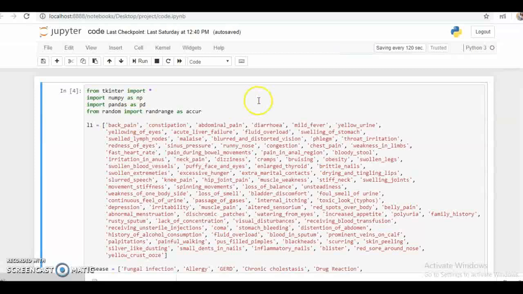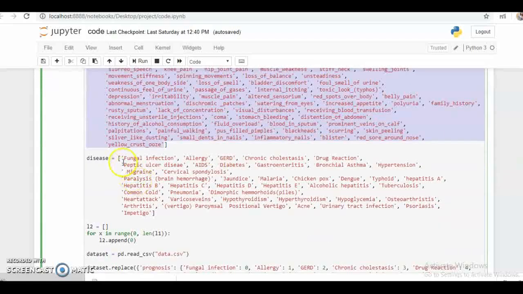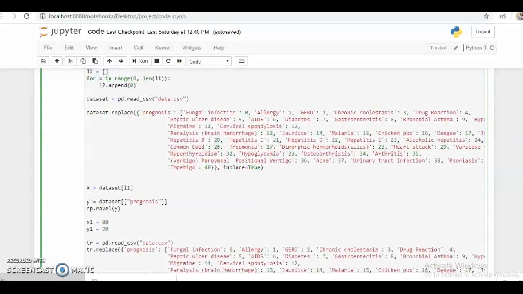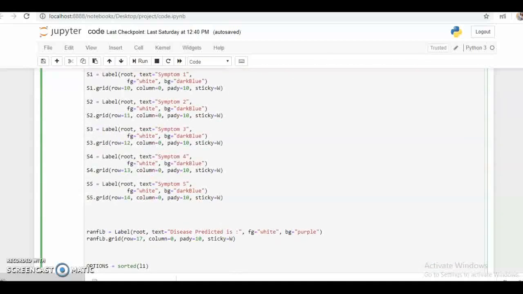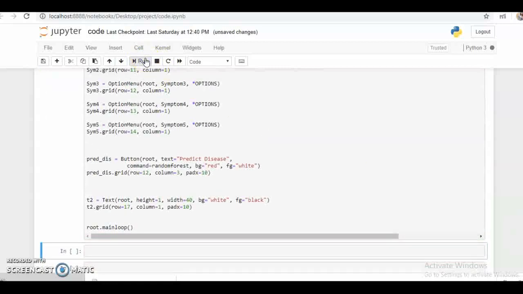So this is the entire code for the disease prediction which has been written using logistic regression compared to naive Bayes and decision tree algorithms. These all are the symptoms we have taken and these are the diseases that we have taken. So this is the complete code for disease prediction. Now let us run this code.